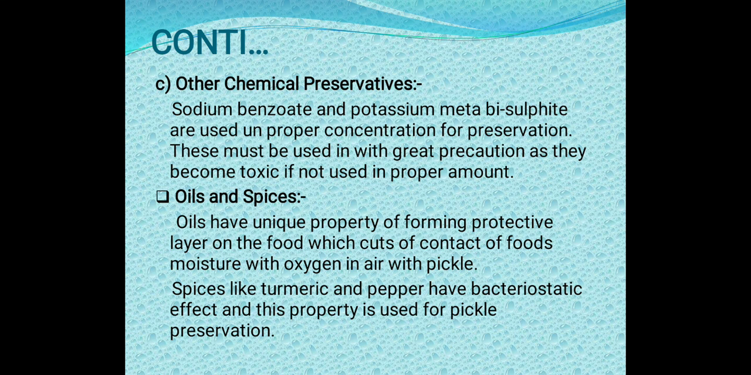Then next is oils and spices. Oils have the unique property of forming protective layers on the food, which cuts off contact of the food's moisture with oxygen in air, as with pickle. Spices like turmeric and pepper have a bacteriostatic effect and this property is used for pickle preservation. So what is happening here? Oils and spices.